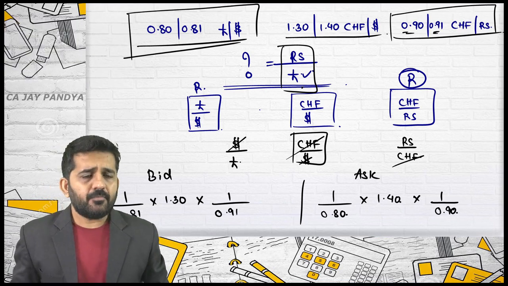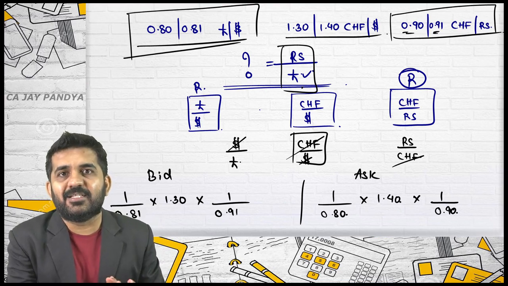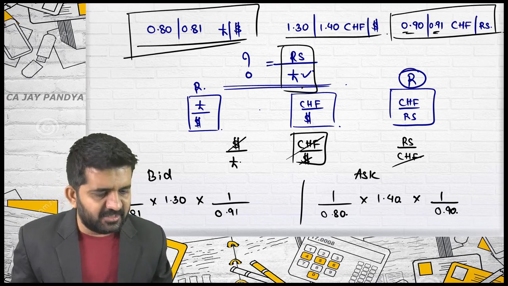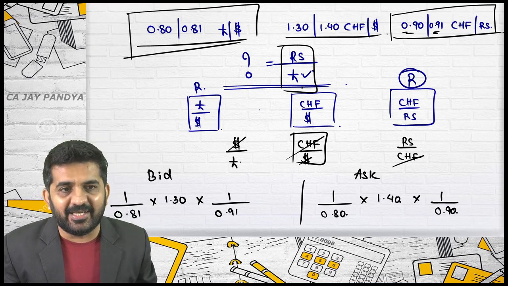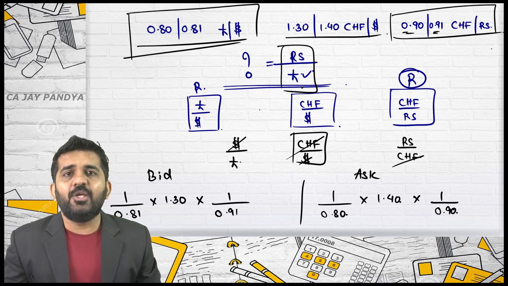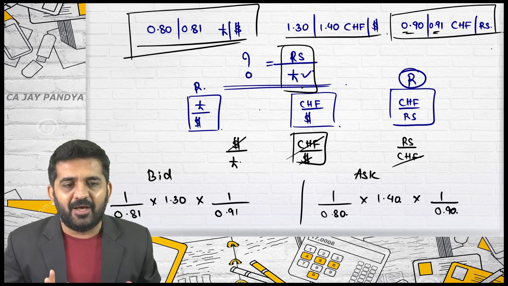Now understand, there might be more than 3 currency rates. Here there were only 3, but there might be more than 3 currency rates given, and you are told to find the cross currency answer.